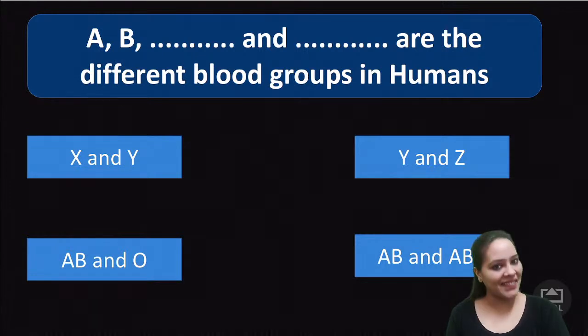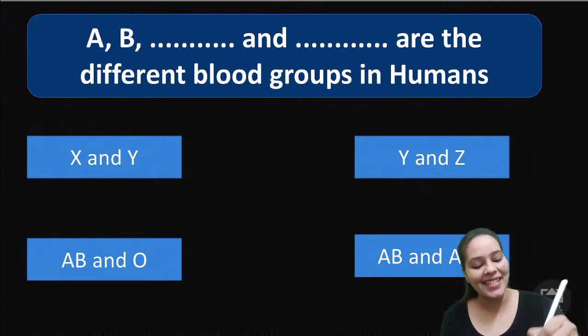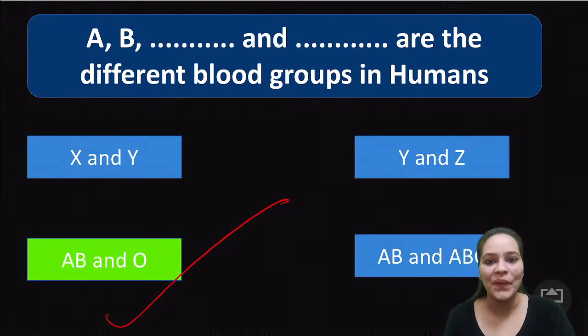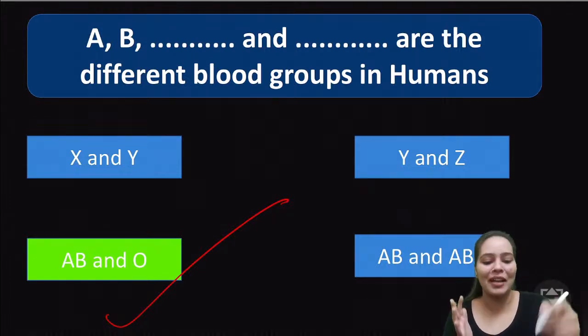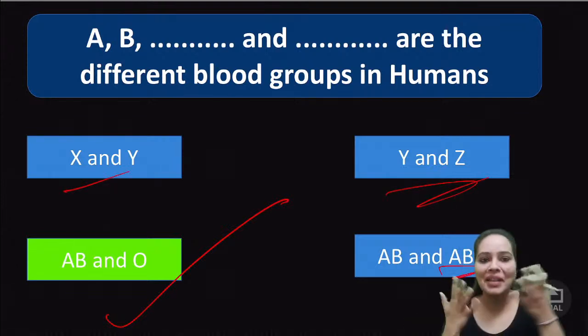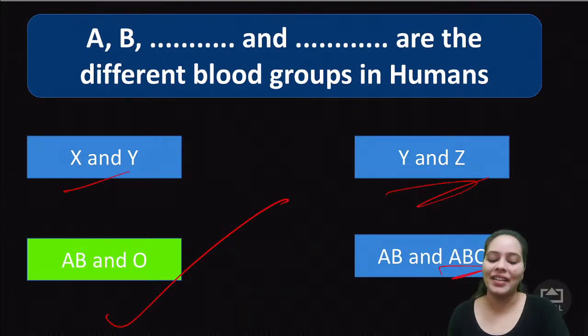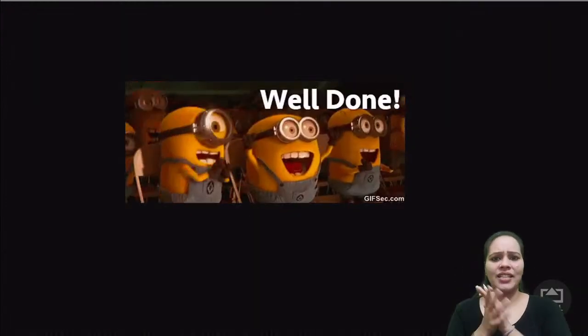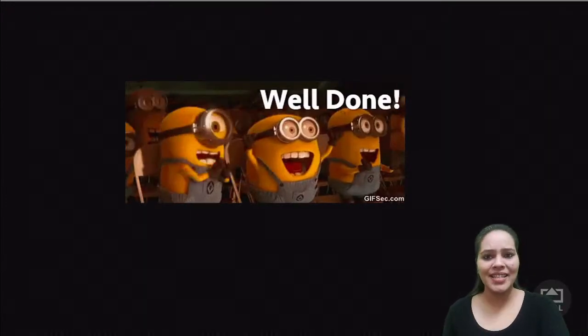And the correct answer is AB and O. That's the other blood groups in humans. ABC is not a blood group at all. X, Y, Z I have never heard of. So the correct one is your C option. Okay, well done kids. I hope you enjoyed the quiz.